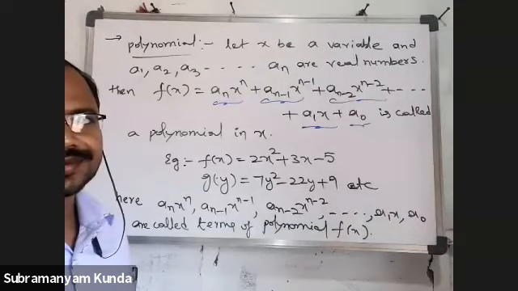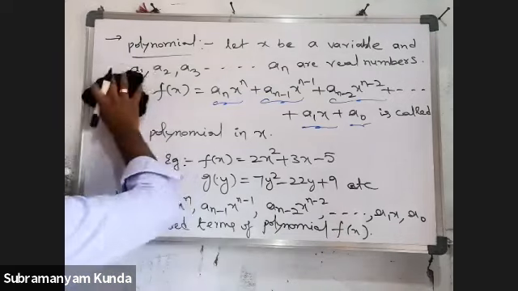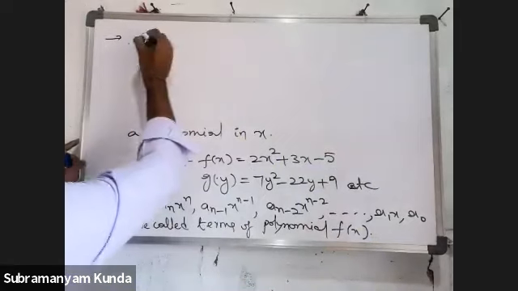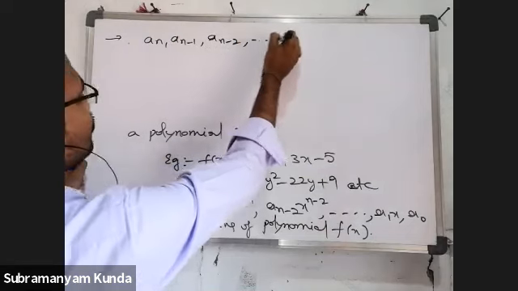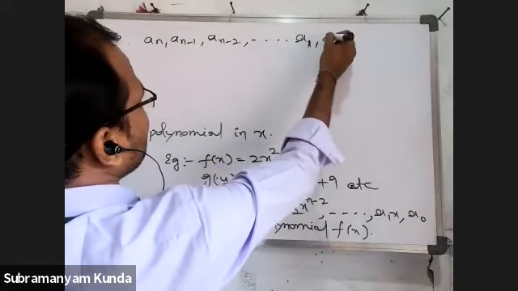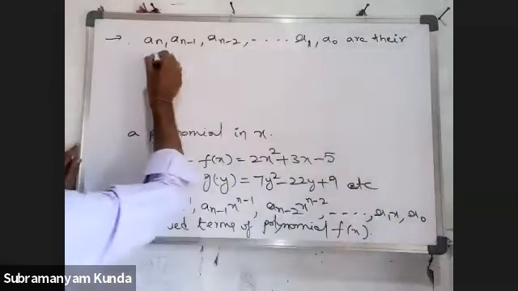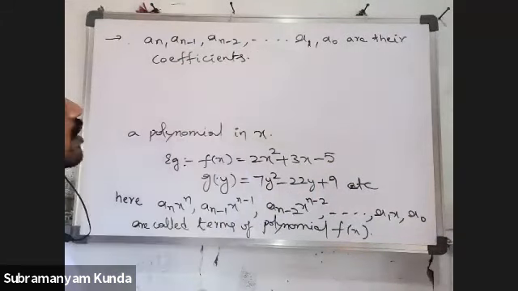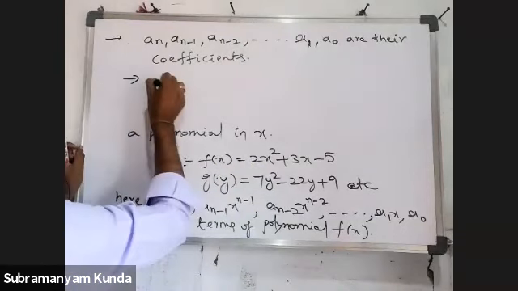Completed? Yes. So next, continuation. An, an minus 1, an minus 2 and so on up to a1, a naught are called their coefficients. Okay.